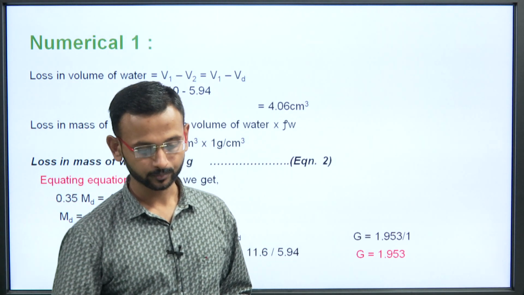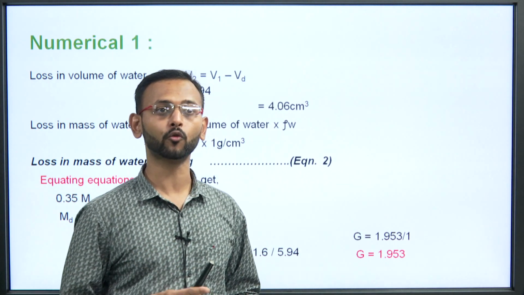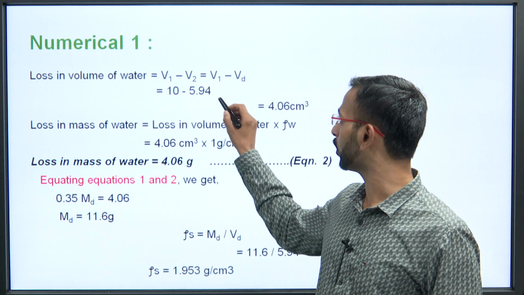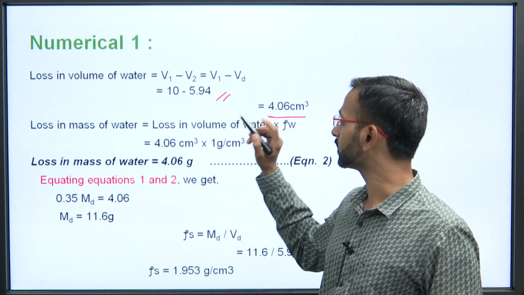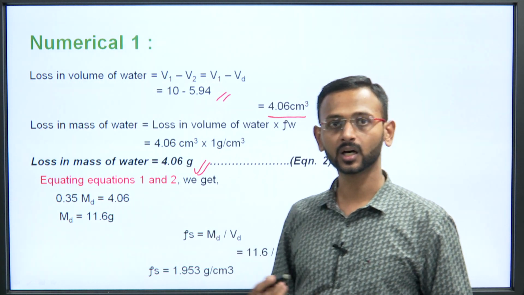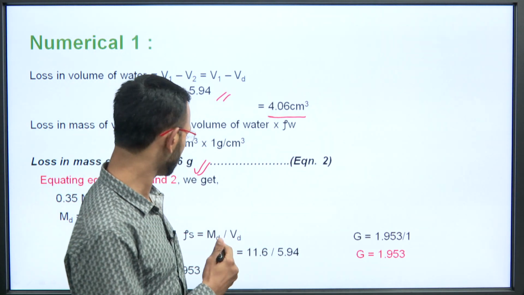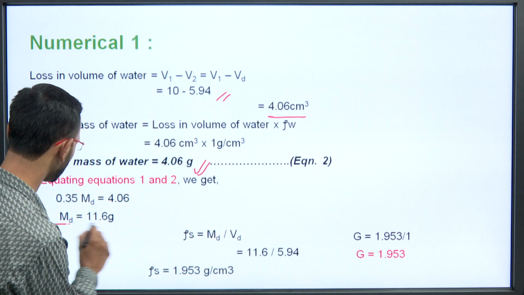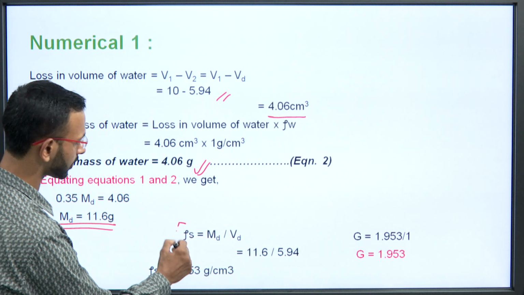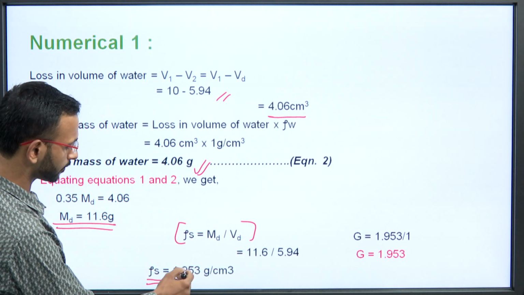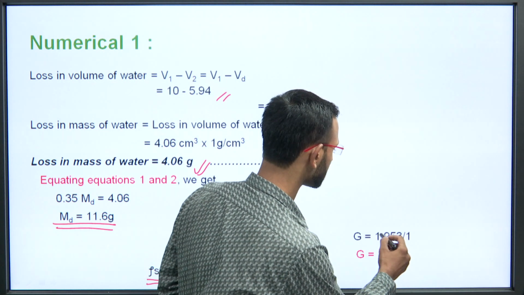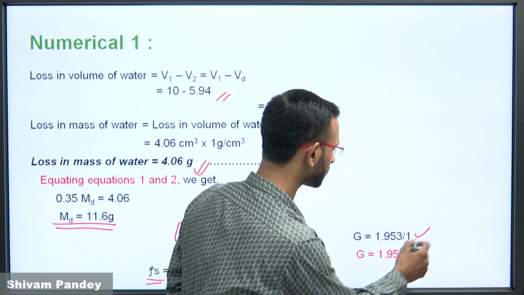Now, when we equate it, the loss in volume of water was V1 minus V2, that was 10 minus 5.94, that is 4.06 cm cubed. When we equate it to the previous equation, we get the value of MD to be 11.6 grams, and with respect to that we apply the simple formula and get rho S as 1.953 gram per cm cubed, and this is rho S by rho W. So, this one will be 1.953.